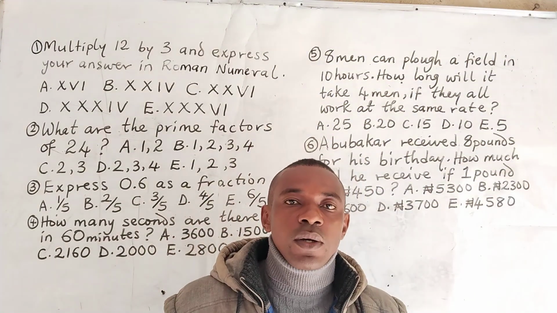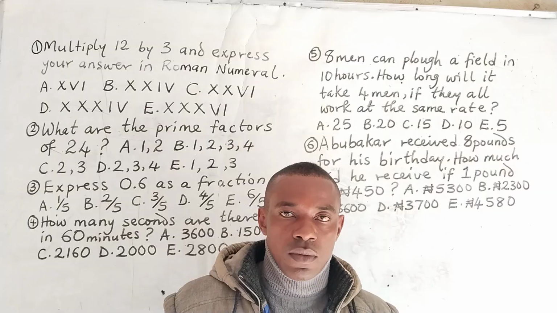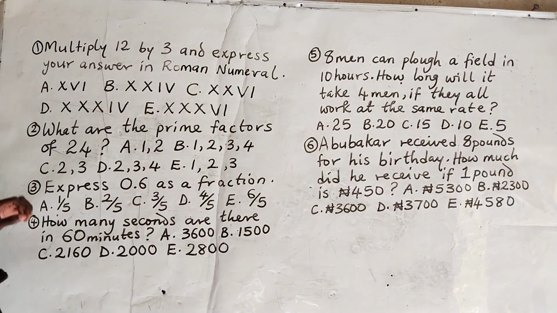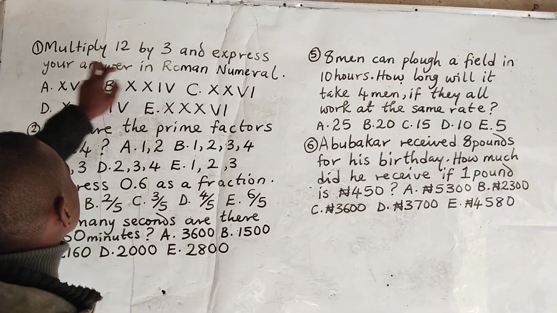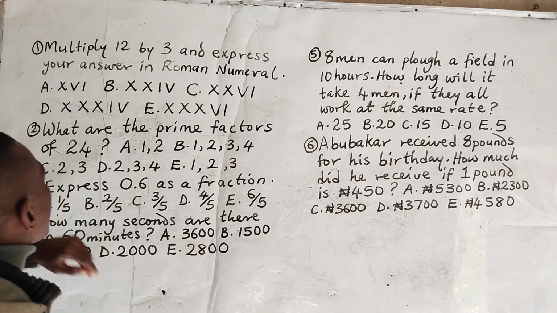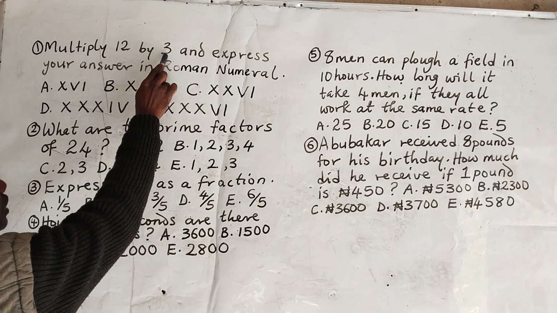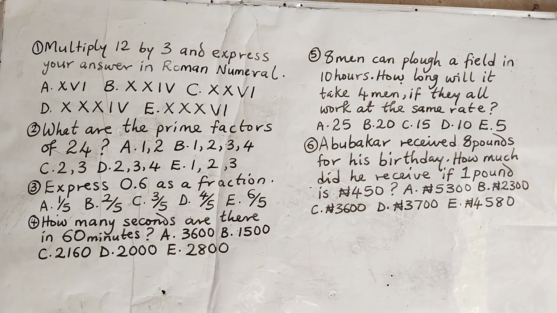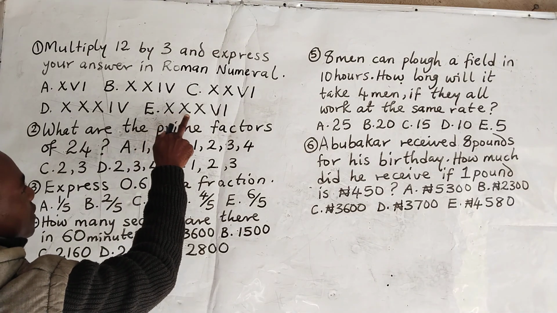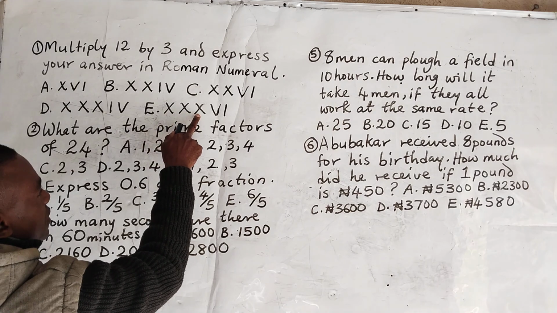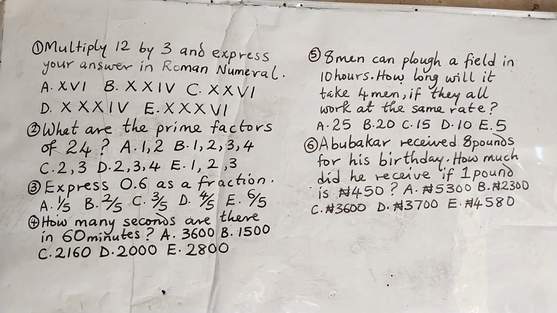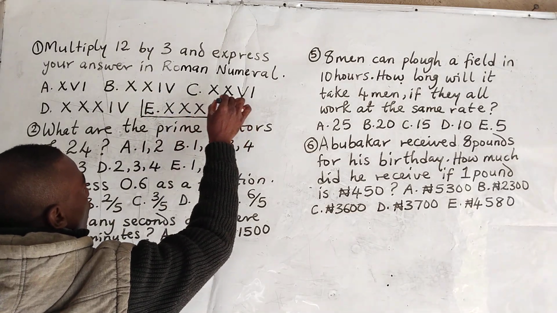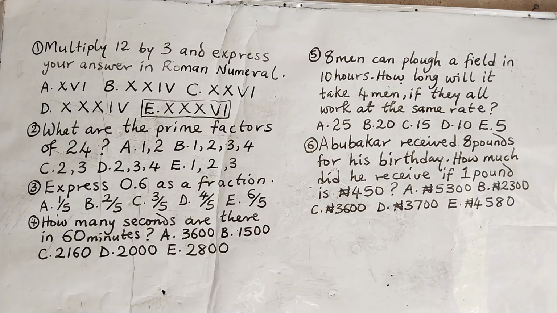This is a 2023 National Common Entrance Examination past question, and we are on part 1. The first question says we should multiply this and express our answer in Roman numeral. Now this 12 multiplied by 3, that is 12 into 3, will give us 36. And 36 in Roman numeral is what? XXX. This XXX is 30. VI is 6. So automatically 36 is XXXVI.